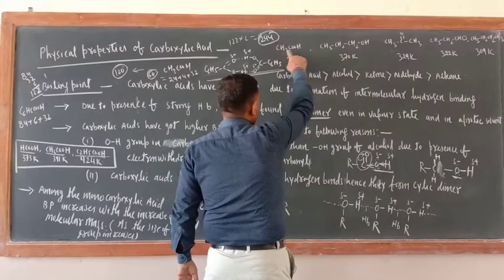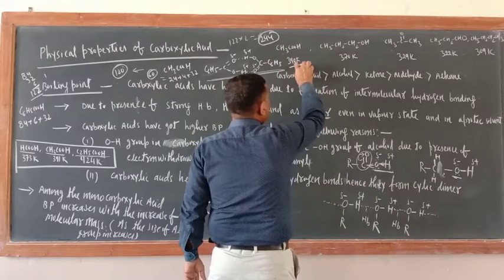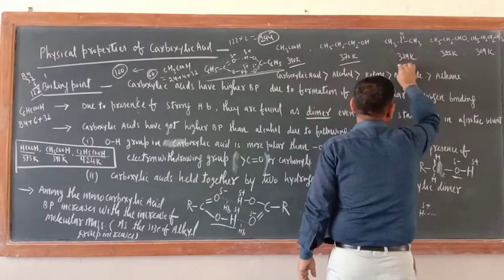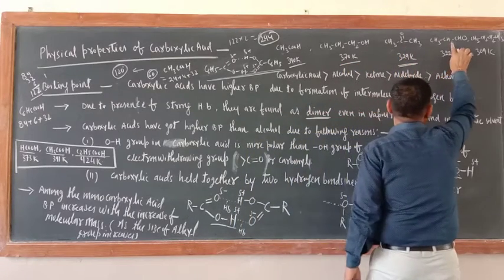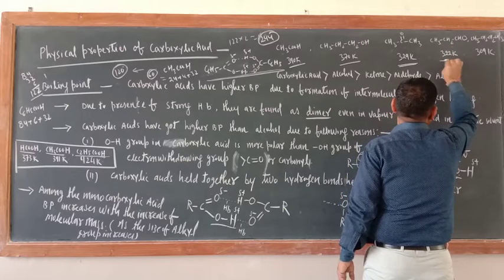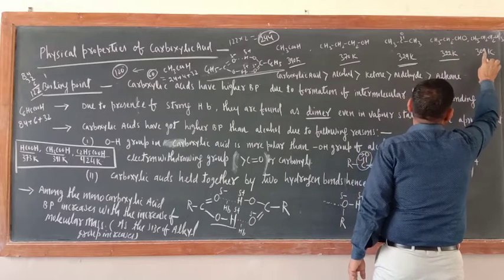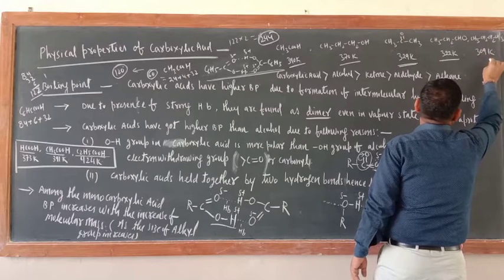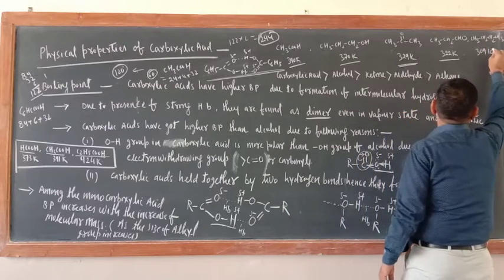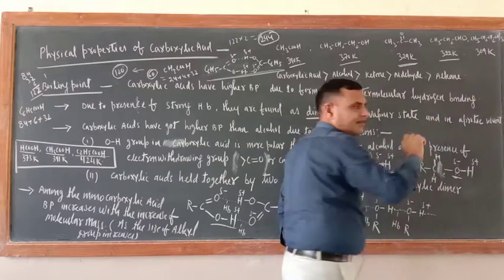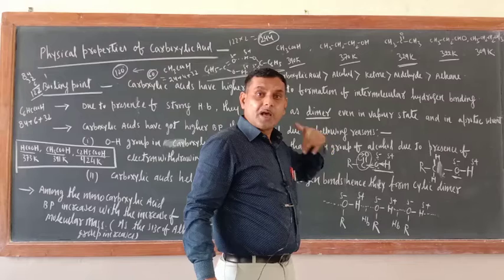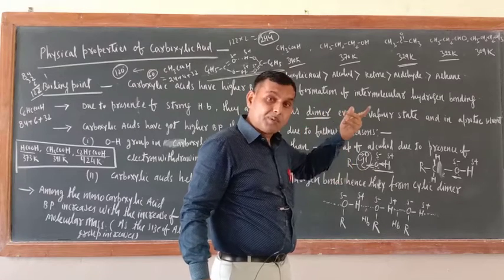This is ethanoic acid. What is the boiling point? 390 Kelvin. This is alcohol, 370 Kelvin. This is acetone, 329, and this is acetaldehyde, 322 Kelvin, and the last one is butane, 309 Kelvin. Okay, remember, as compared to aldehyde, ketone have got higher boiling point.